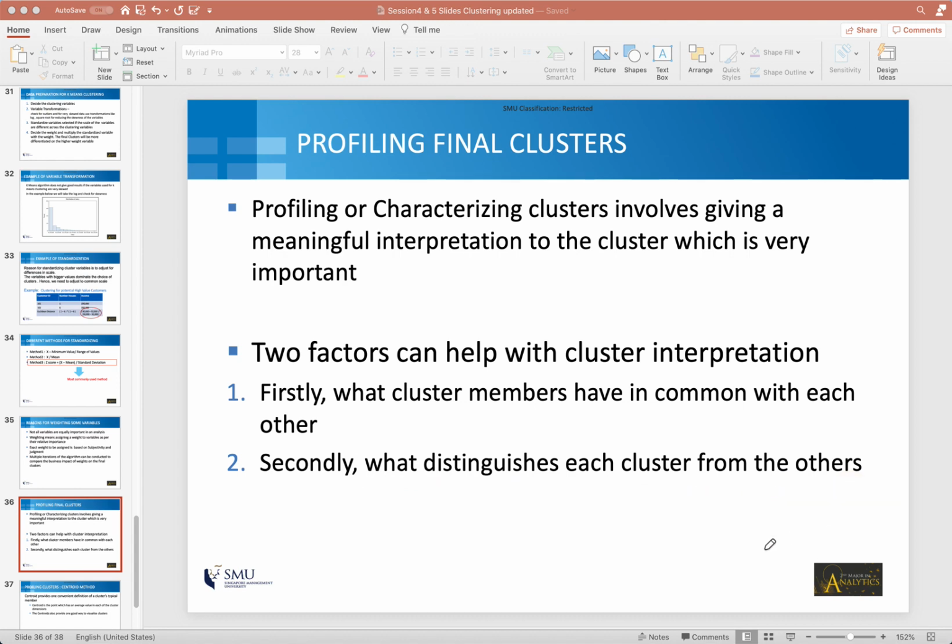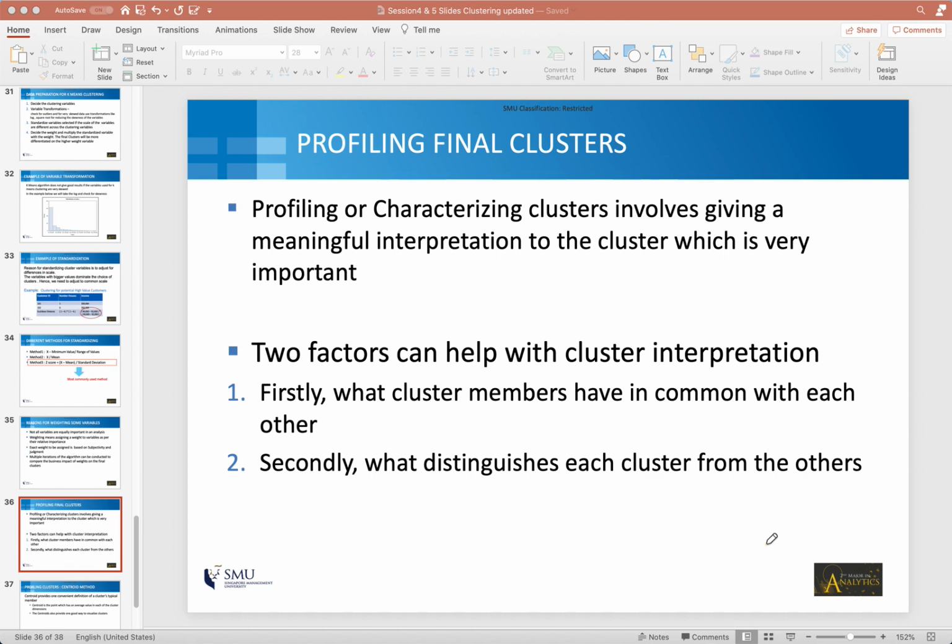And you don't need to memorize this, but this is very intuitive if you remember the goal of clustering. What I said is that observations in the same cluster share characteristics, or they have minimum distances, and observations across clusters by definition should be different from each other. So that is basically the way in which you can think about profiling clusters.